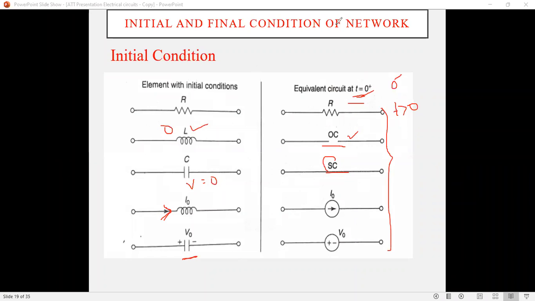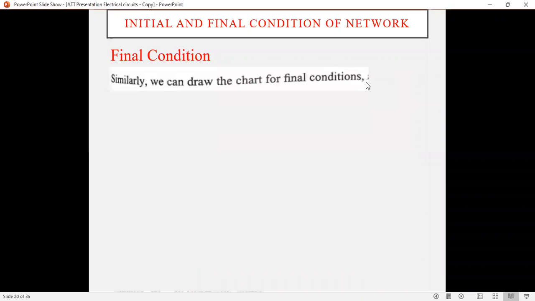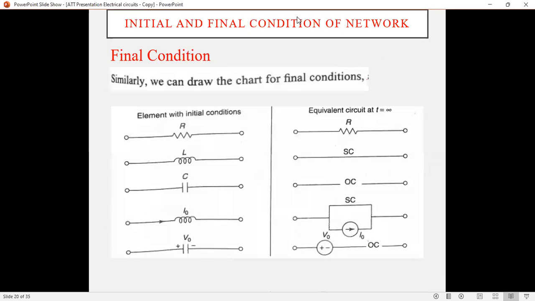Similarly, we have discussed the final condition, which we can also call the steady state condition.